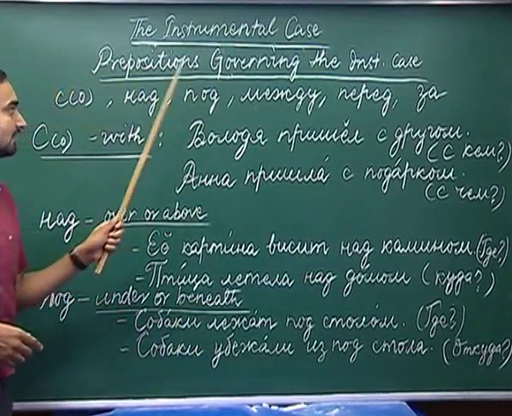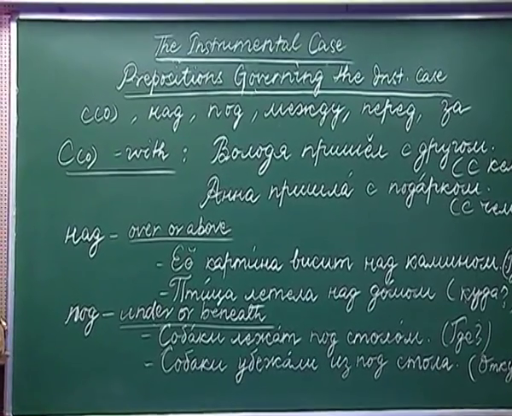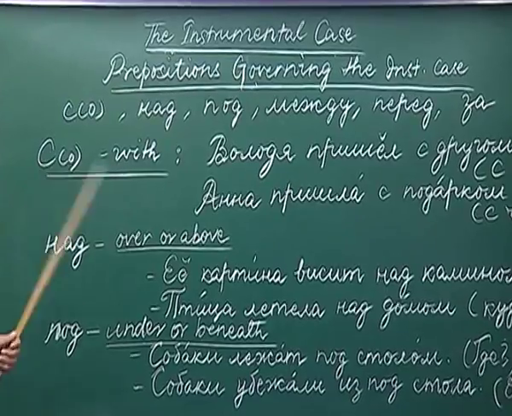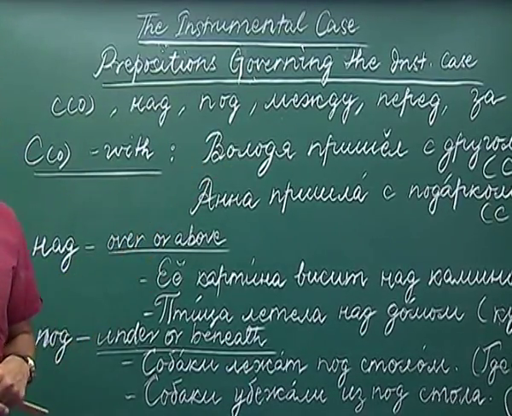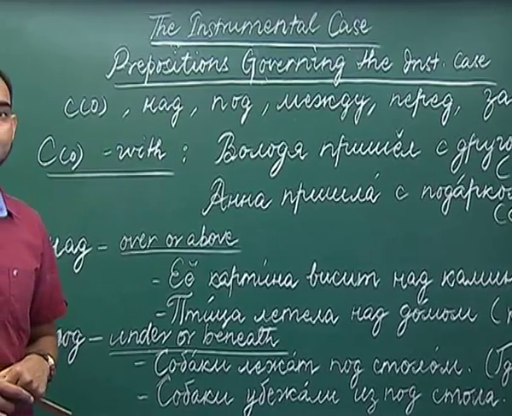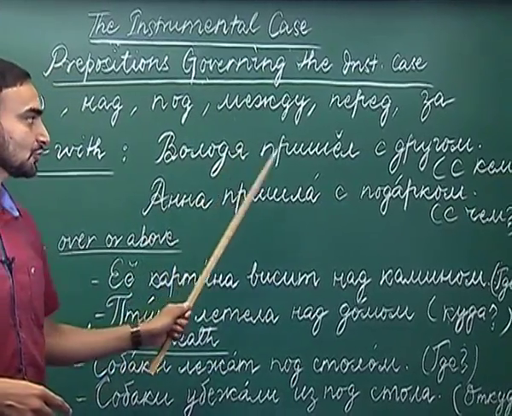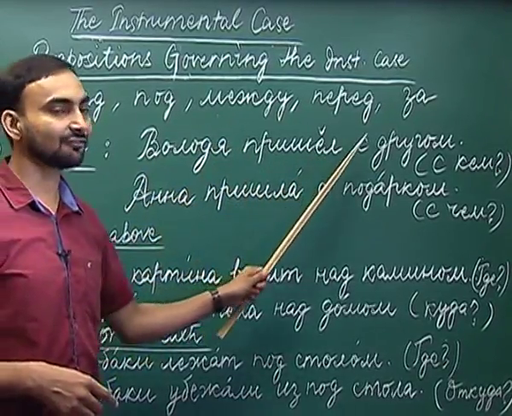Now, we will take up each preposition one by one and see their uses. We will start with the preposition s, which means with. Let us look at the examples and you will get to know how this preposition is used. Volodya prishel s drugom. Volodya came with a friend.